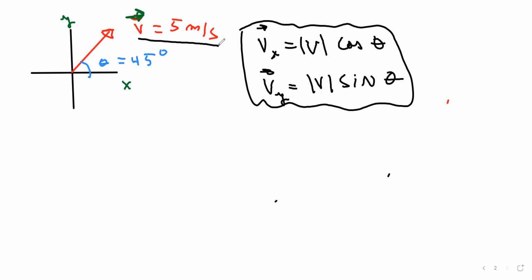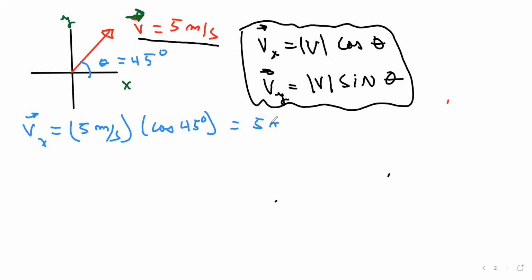So let's break this vector down into components. Let's do the first one. Let's use another color here, the blue. Vx is going to be the magnitude, 5 meters per second, multiplied times the cosine of 45 degrees. So that's going to be 5 meters per second times the cosine of 45, which is square root of 2 divided by 2. If you do the math here, it's going to give you 3.54 meters per second.